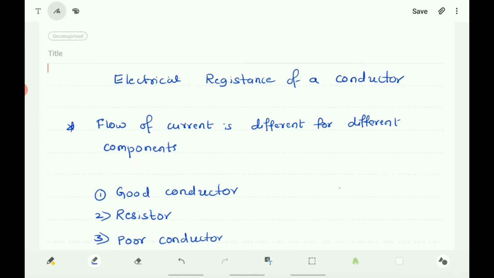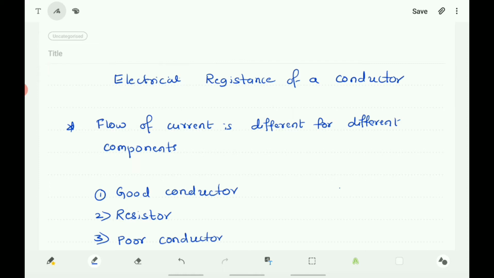Thus, the motion of electrons through a conductor is retarded by its resistance. So there is an obstruction to the flow of the electrons, and so an obstruction to the flow of current.